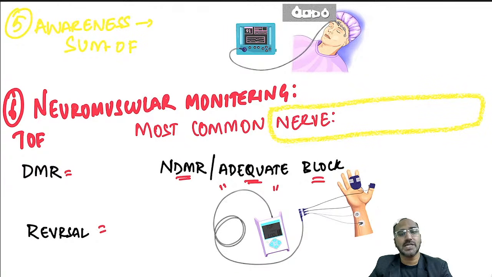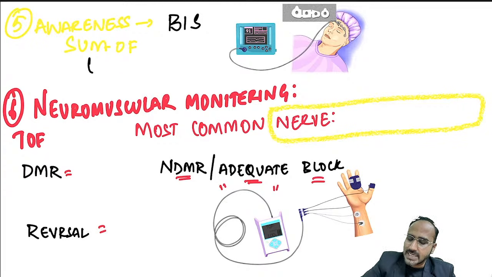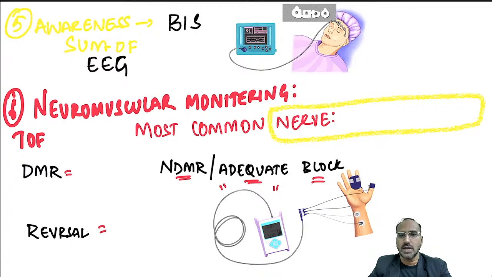Apart from that, we also monitor for the patient's awareness. How will you come to know the patient is aware or not? With the help of bispectral index, which calculates the sum of EEGs, the sum of electroencephalograph.